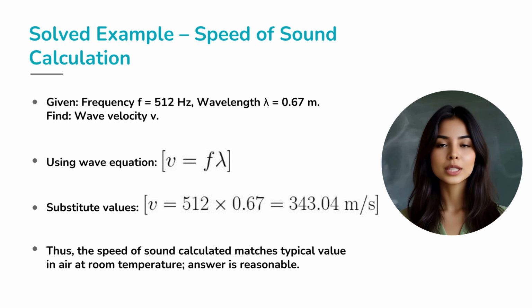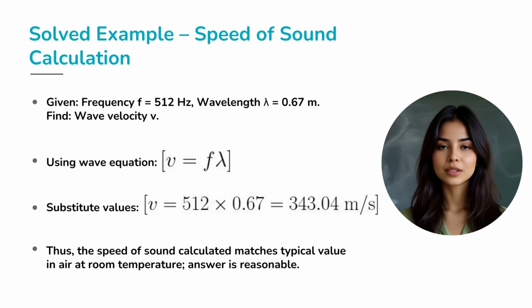Let's solve a quick example to see how the wave formula works in practice. We are given frequency f equals 512 Hz and wavelength lambda equals 0.67 meters. We need to find the wave velocity v using the wave equation v equals f multiplied by lambda.